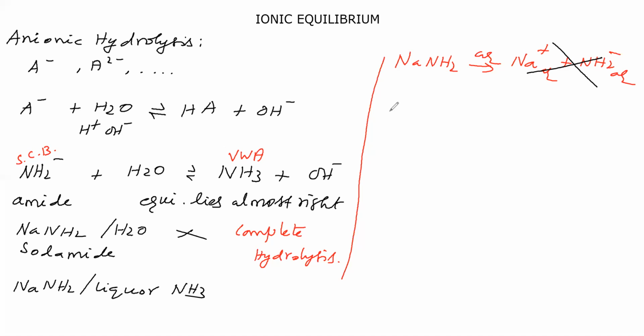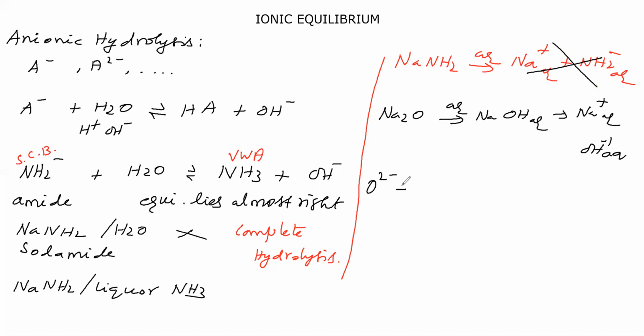Then we will take sodium oxide. Sodium oxide we will add into water. Sodium oxide will convert into sodium hydroxide, and in the resultant solution Na plus aqueous and OH minus aqueous will be there. That means this oxide reacts with water: this oxide takes H plus from water and becomes OH minus.